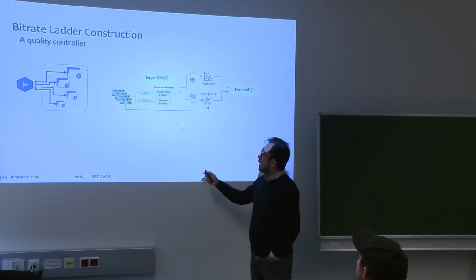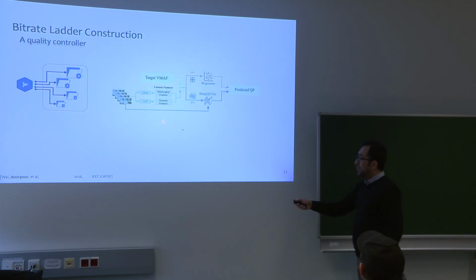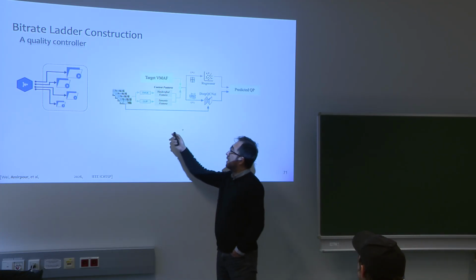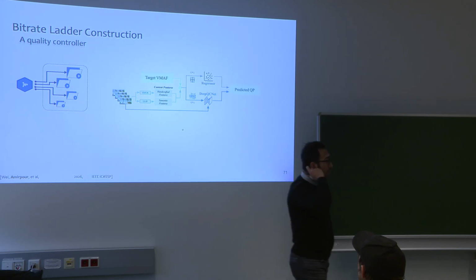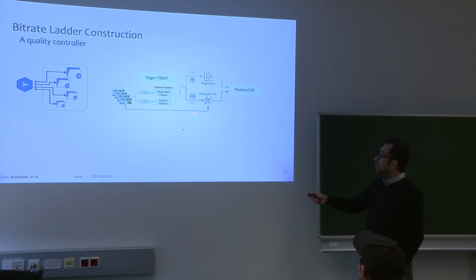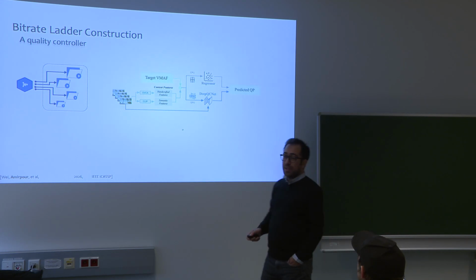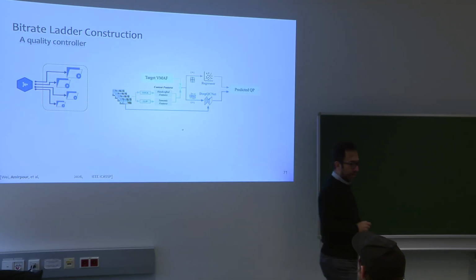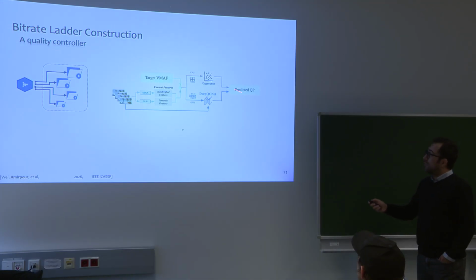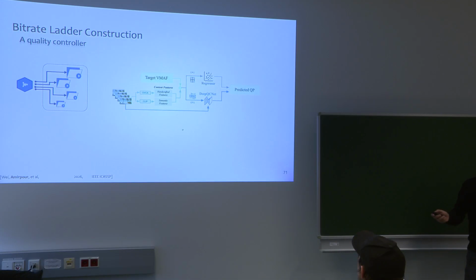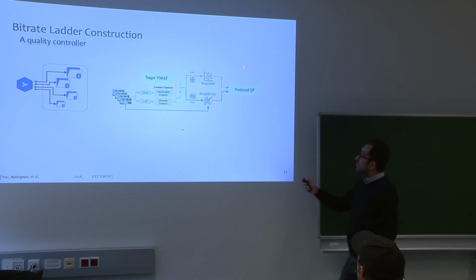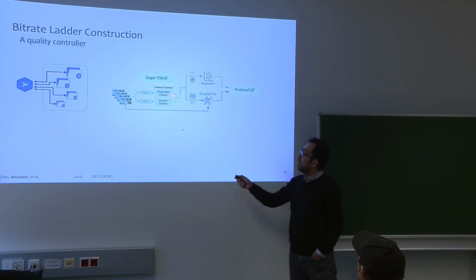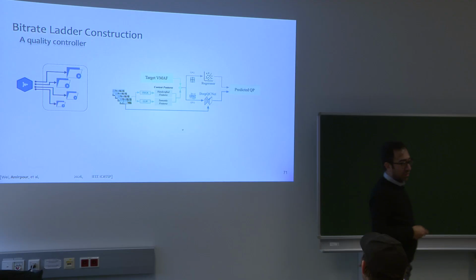So our method has two different approaches. The first one is that we simply extract the handcrafted features, spatial temporal complexity features, but we also use CLIP to extract the semantic information. And altogether, we try to predict a QP such that if we encode the video at this certain QP, we will reach the target quality that we have.